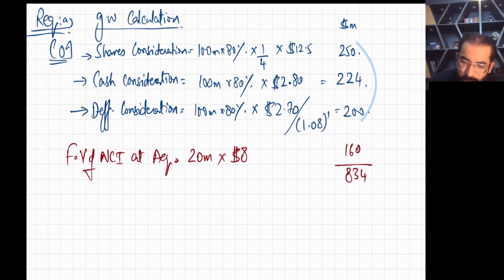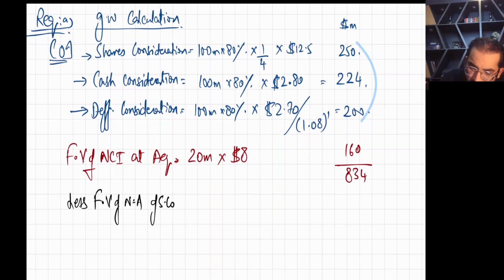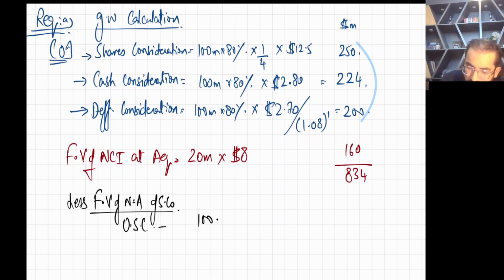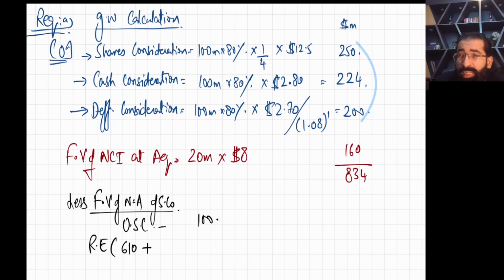Now let's deduct the fair value of net assets of S company. Ordinary share capital is simply 100 million. Retained earnings at the beginning of the year was 610 plus 88, the full year profit, multiplied by 6 upon 12.